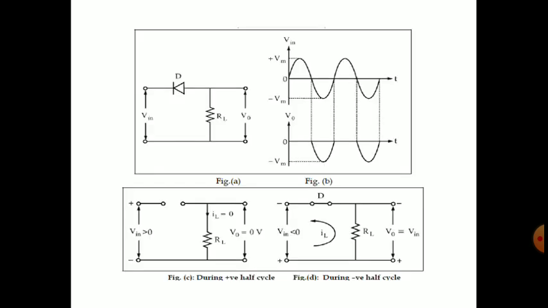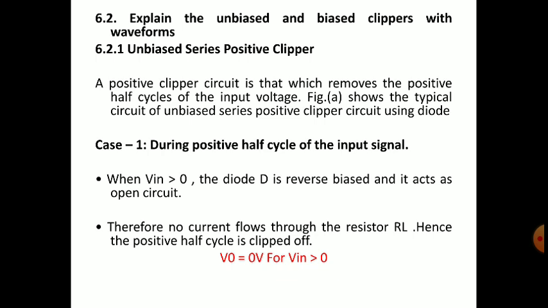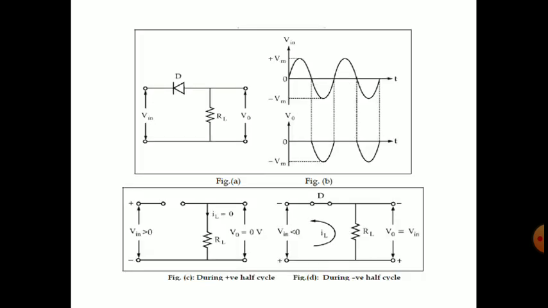In figure B, the upper wave is the input waveform and the lower wave is the output waveform. If you compare these two, we can say the upper portion, that is the positive portion, is removed. So that's why it's called a positive clipper. And figure A shows the typical circuit of an unbiased series positive clipper using a diode. We say it is a positive clipper, whether positive or negative, because it becomes known when the output is drawn.